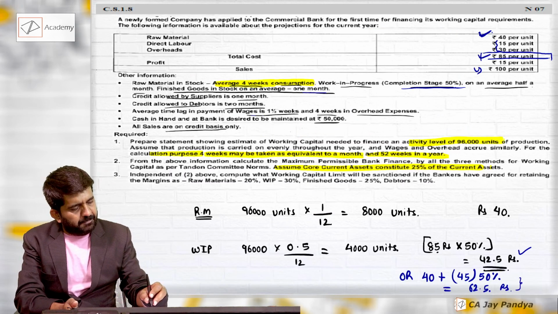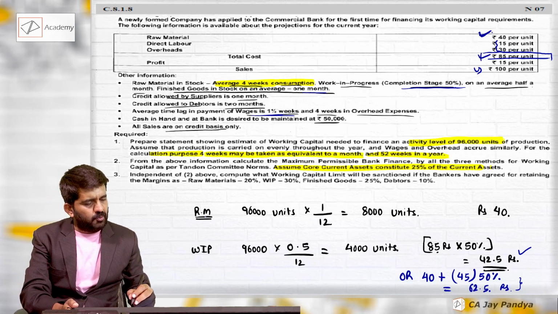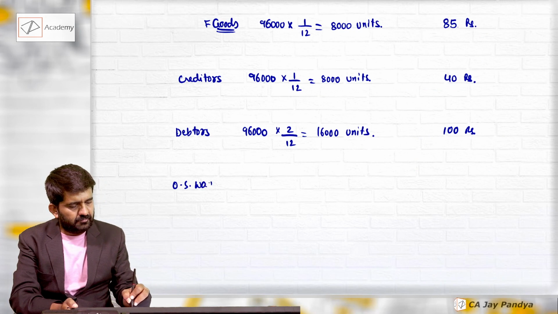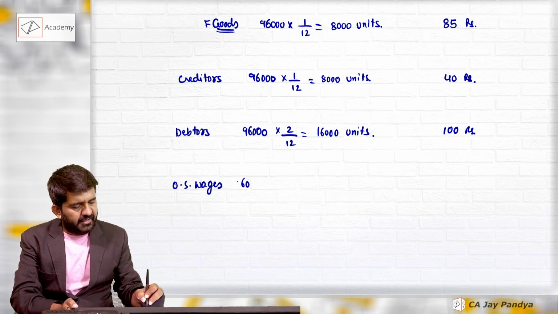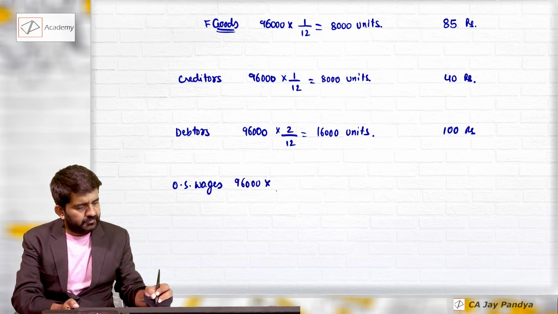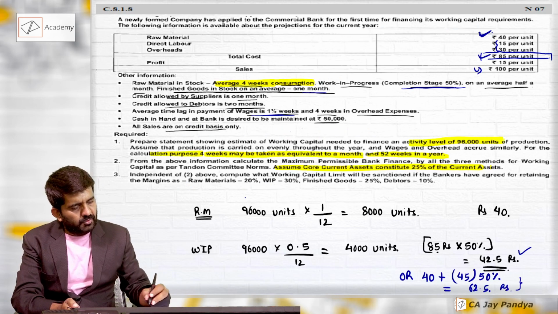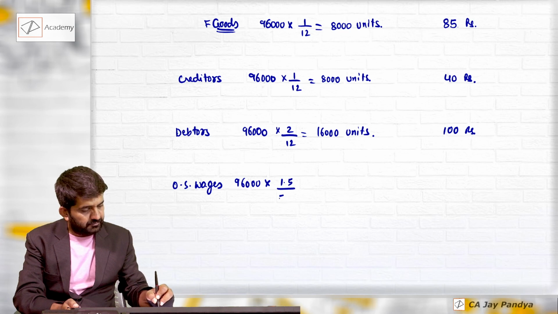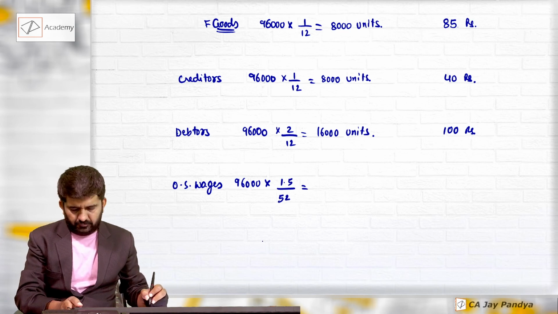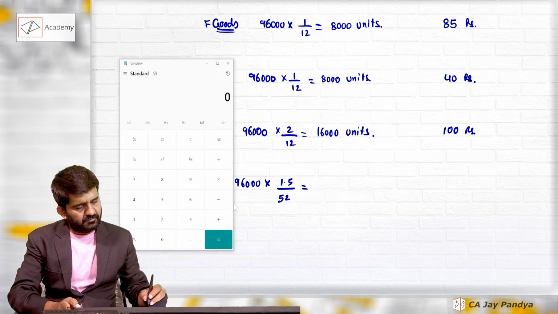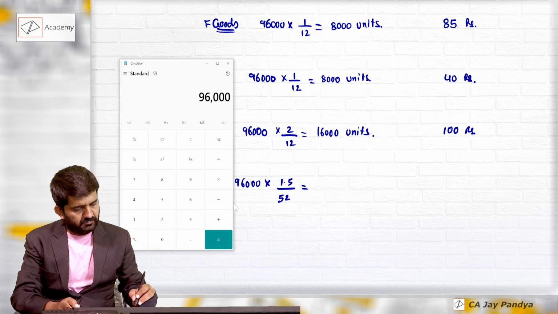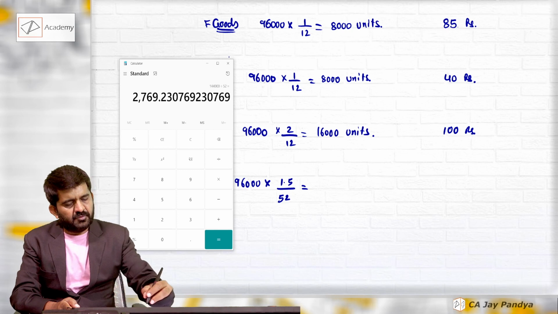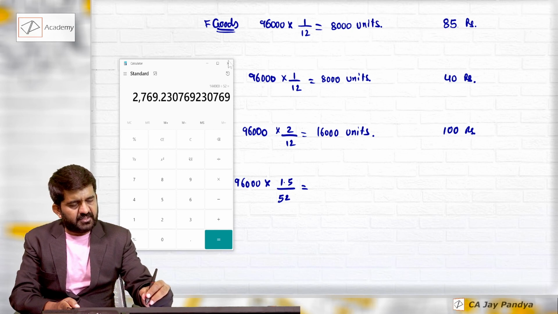Average time lag in payment of wages. This is for outstanding wages. 96,000 into 1.5 weeks, divided by 52, is 2,769.23.